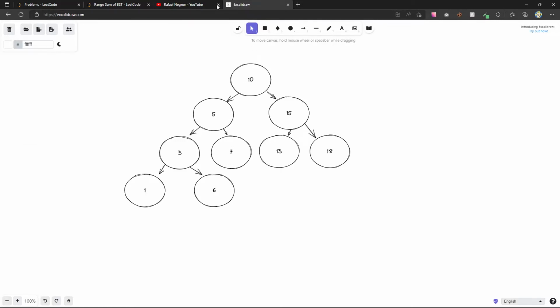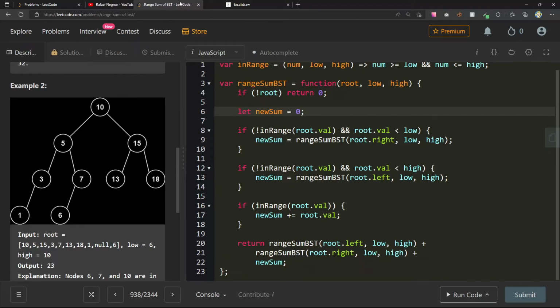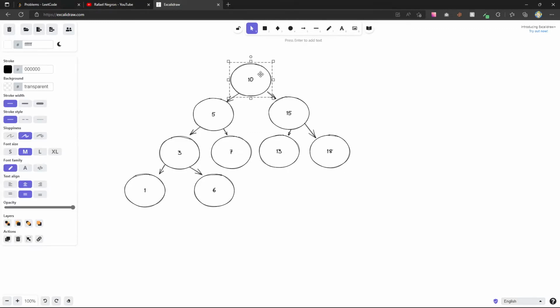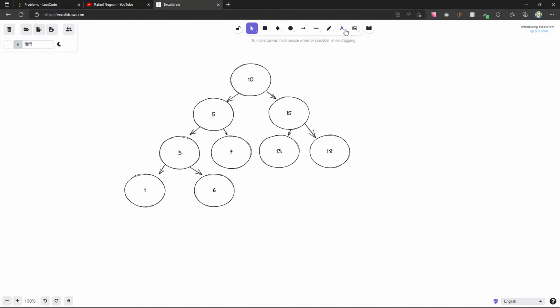Okay, so let's think about this algorithm we have here. I'm going to move the LeetCode off to the side here, just so I can see it a little bit better, and I don't have to keep going back and forth. So the way that I have it written out currently, we can do here, new sum equals 0. If in range, new sum plus equals root.val, which is 10. Now we're going to return range sum BST of root.left. So let's go left.